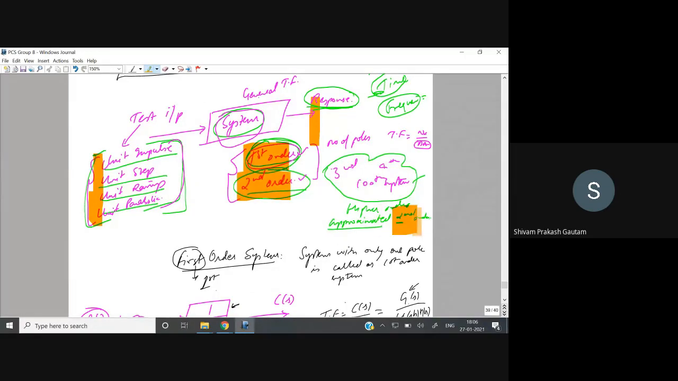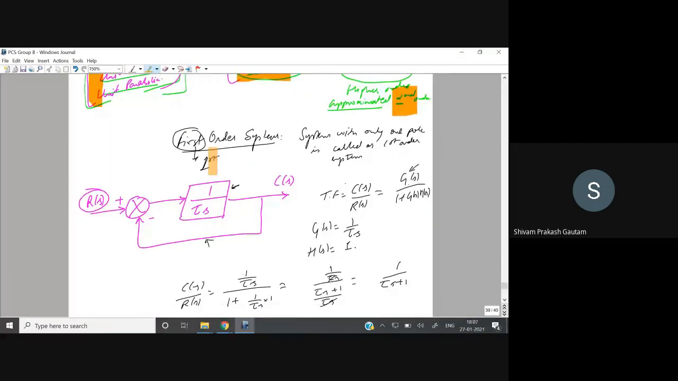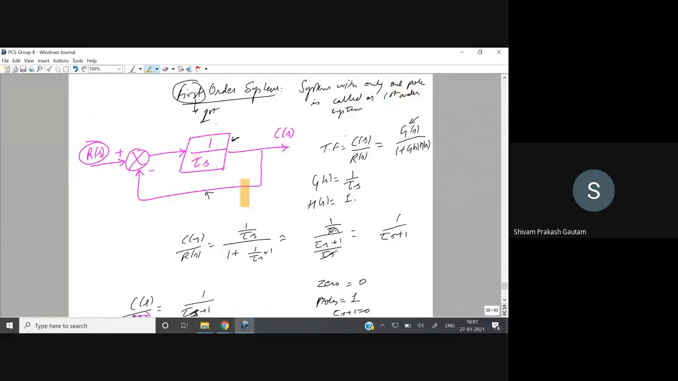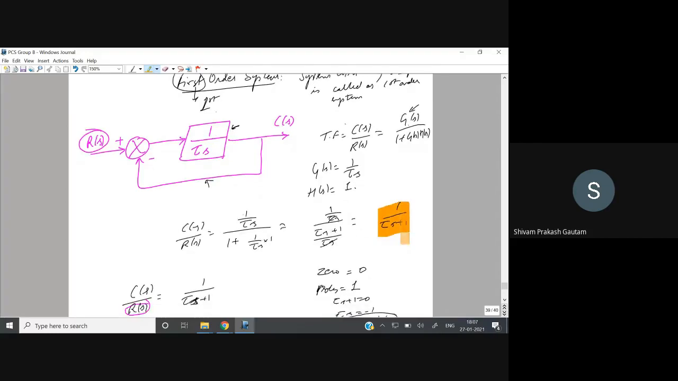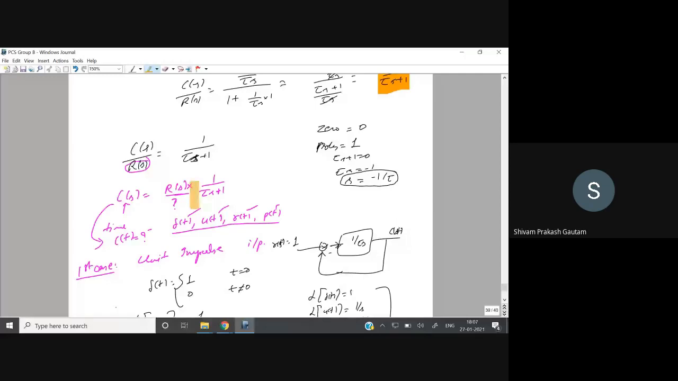So you can see first we have studied this first order system. Here we have calculated its transfer function. G upon 1 plus GH is our formula for calculating the transfer function of a negative feedback system. So the transfer function that we are getting is 1 upon tau s plus 1. Now R(s), one by one we will calculate for different inputs.